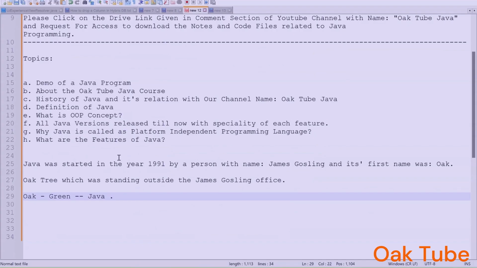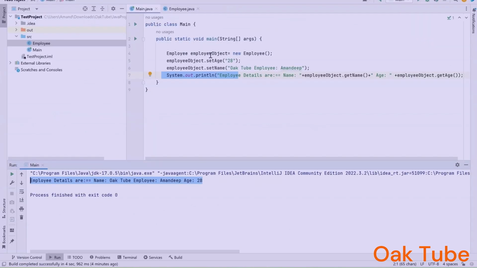Now the next point is, guys, what is the definition of Java? If you just superficially see this, I have created a program, and this program is just printing the details of an employee. If you see what I have done, I have an employee object, and then I am initializing it when I say new Employee. We will discuss this point in detail in other videos, but this is called initialization of the employee object. So it means I have first created or initialized an employee object.